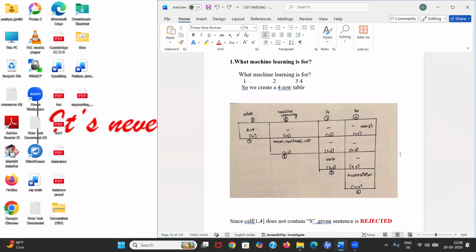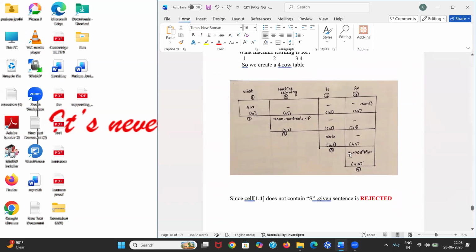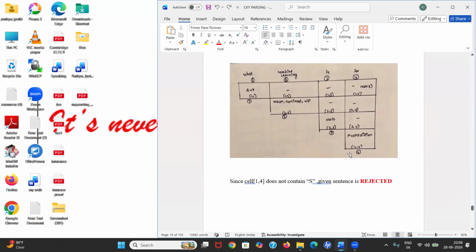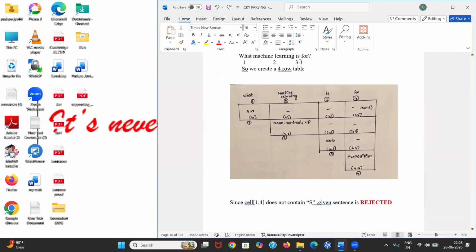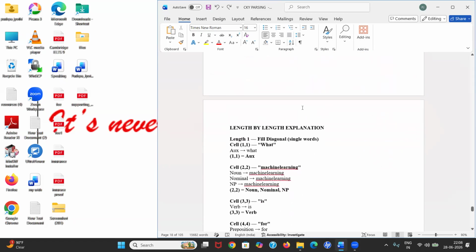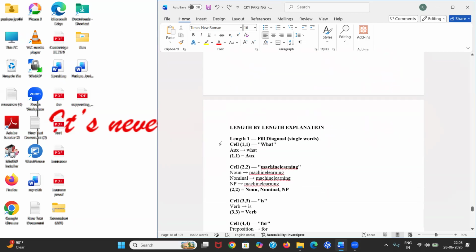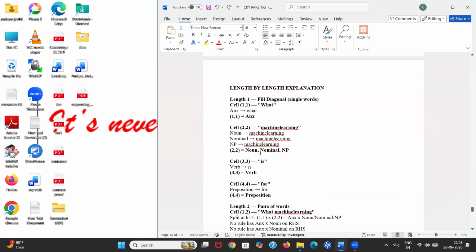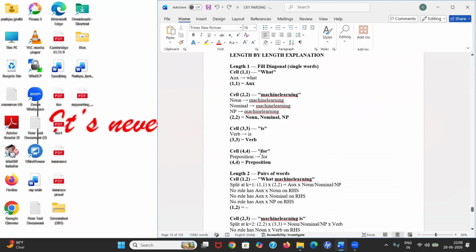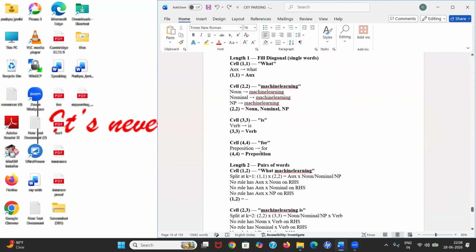Okay, let's check it. First, create a table same as before. I have four words, so I'll create the four row table. First, the same process. First, you need to take the length one. Okay, I took the length ones. We can represent machine learning, we can represent is, we can represent for. All words are accepted.